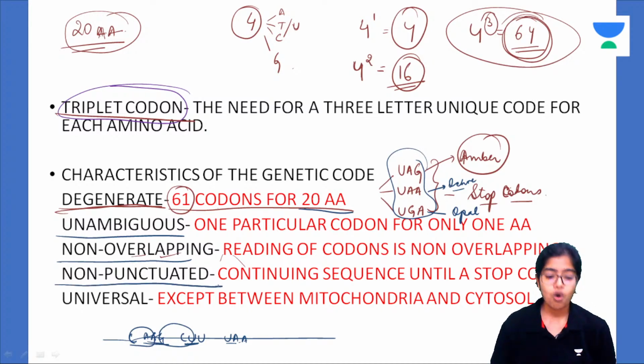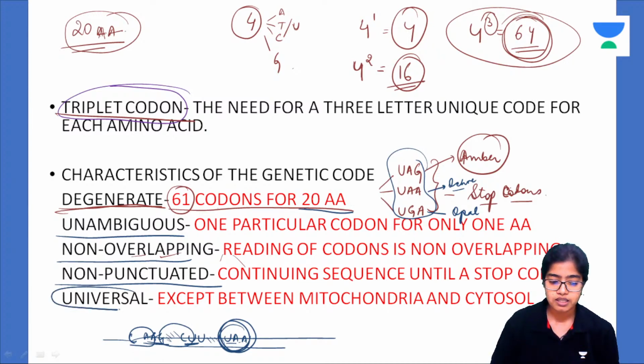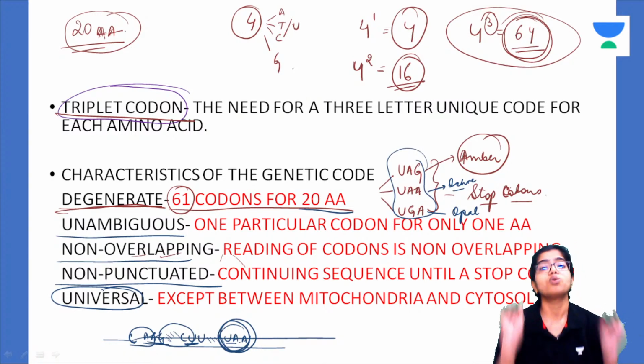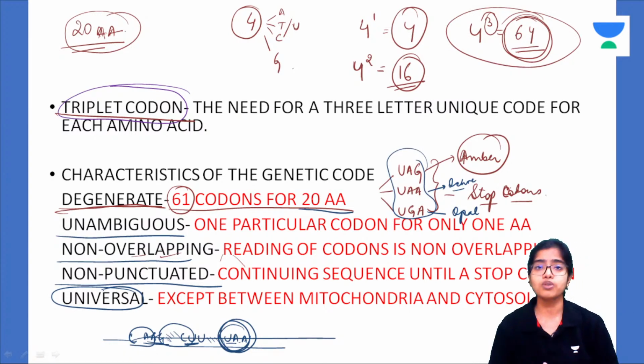Similar characteristic is it is non-punctuated. That means there should not be any gap in between. It is a continuous sequence until you encounter a stop codon. Non-punctuated, non-overlapping, unambiguous, degeneracy. And the fifth one is universal. That is, in every individual, this particular codon will code for this amino acid only.